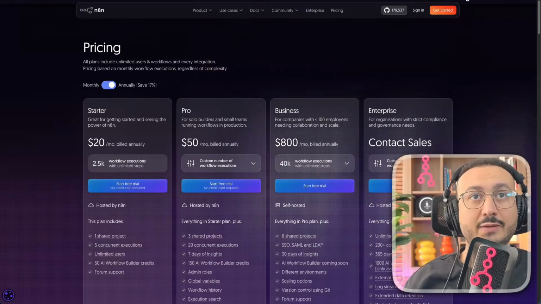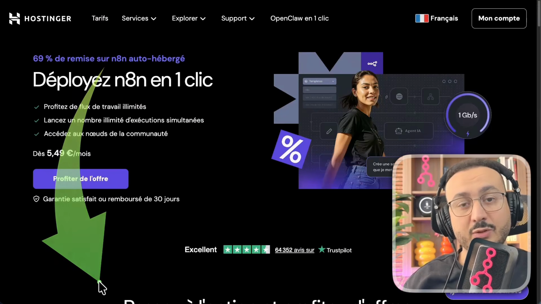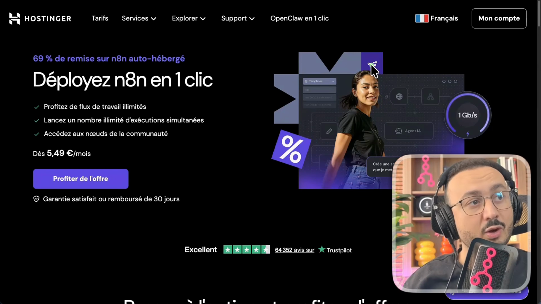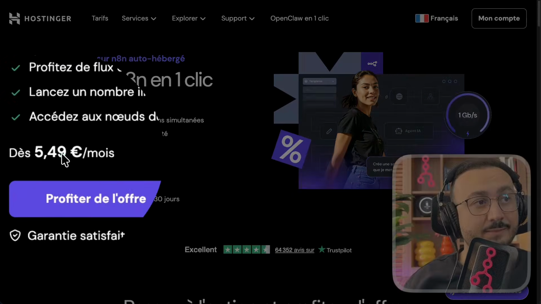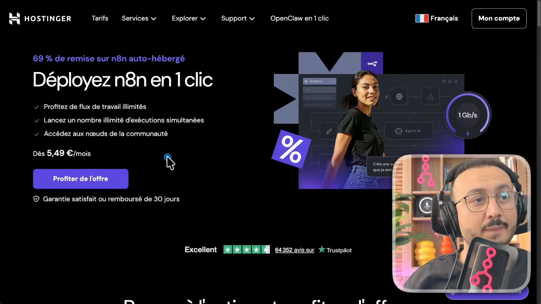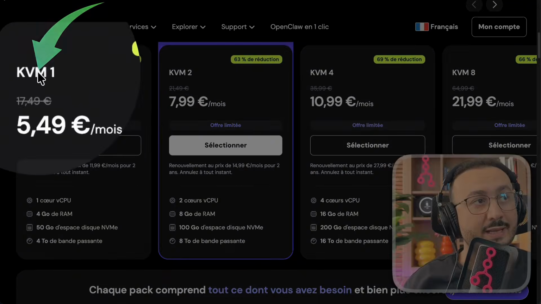So the alternative I'm suggesting, I'll leave a link in the description that will take you directly to this page. It's a dedicated page specifically for n8n. So here we're going to do it on Hostinger because Hostinger offers me a good price, an n8n server ready to run. So if I scroll down here a bit, the system offers either the KVM1 or the KVM2.